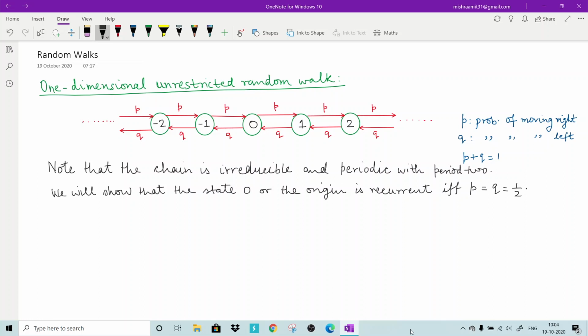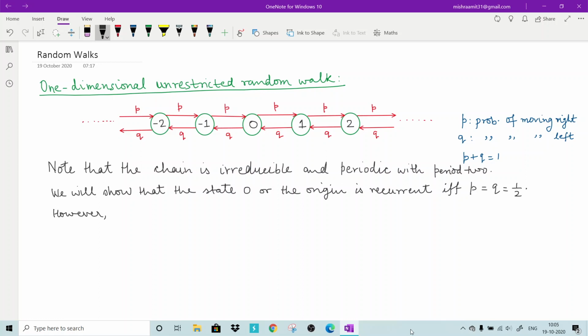That means when p and q are both the same, and we know that p plus q is equal to 1, they will be half. This random walk is known as a symmetric random walk, because you have equal probabilities of moving right or left. We will show that 0 is recurrent, but you know that if the origin is recurrent, then all states are recurrent because the chain is irreducible.